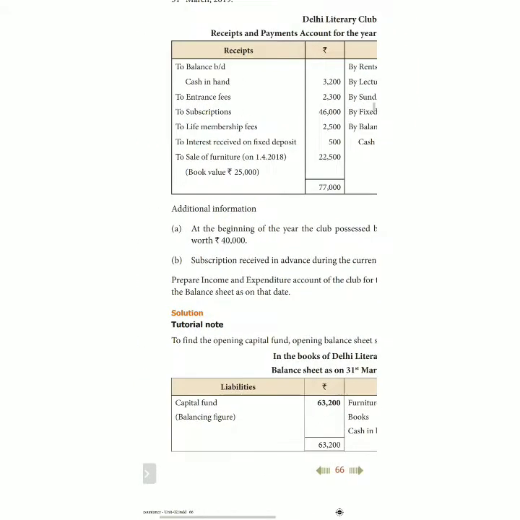Just read by yourself what things are given. It is shown on the screen. Please go through it.